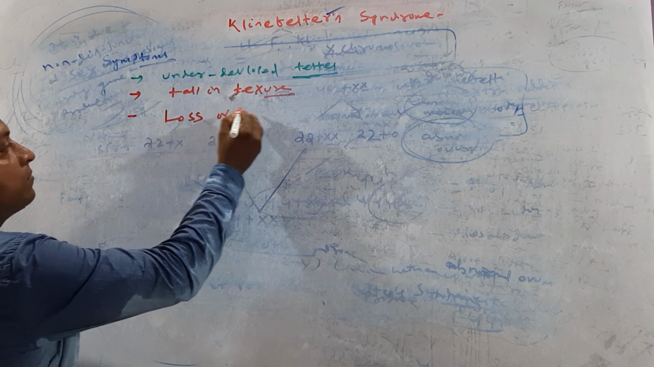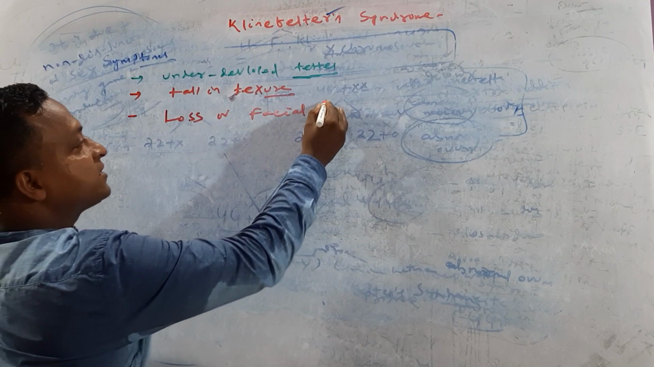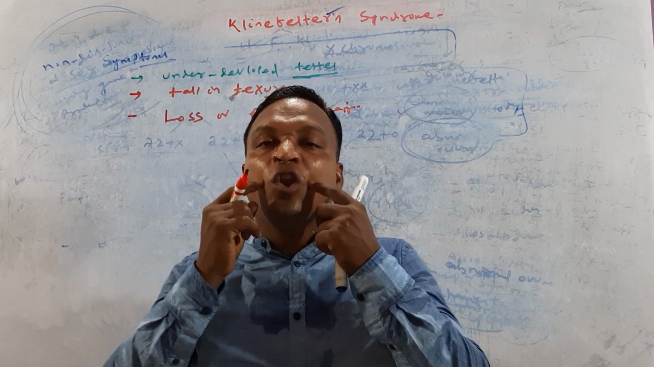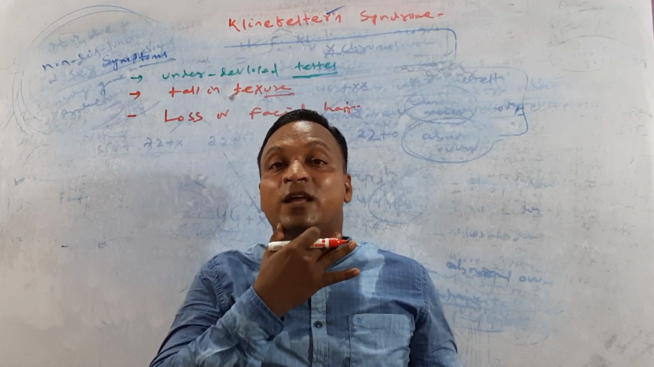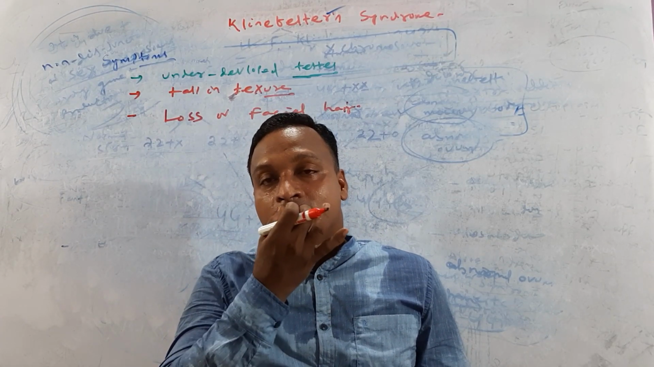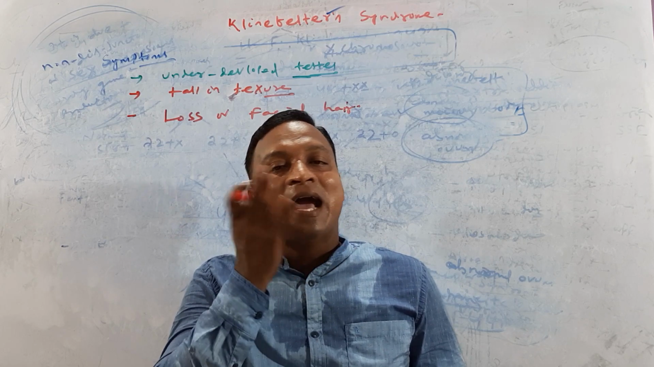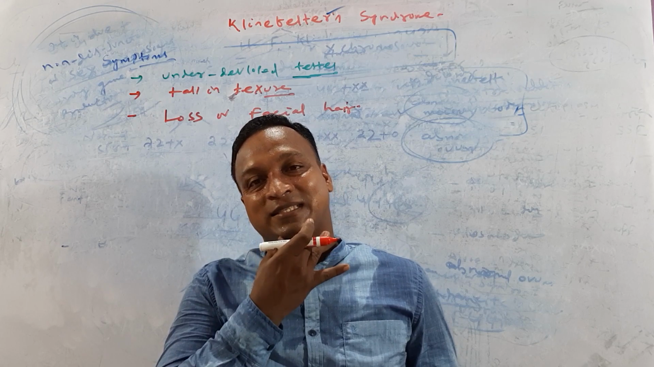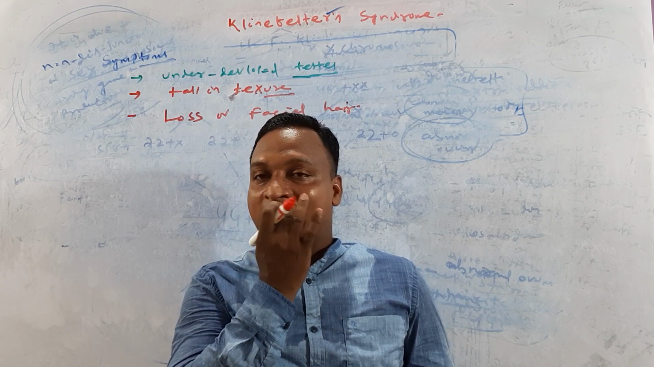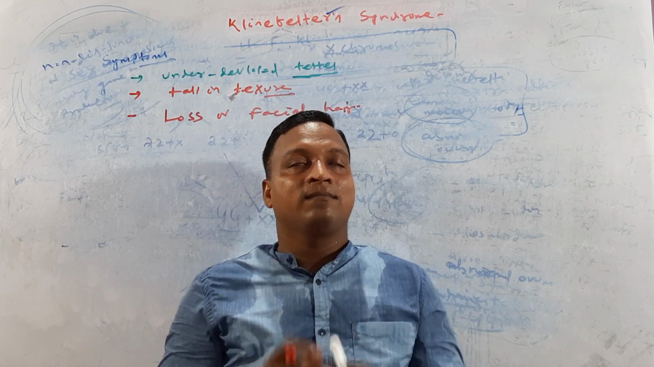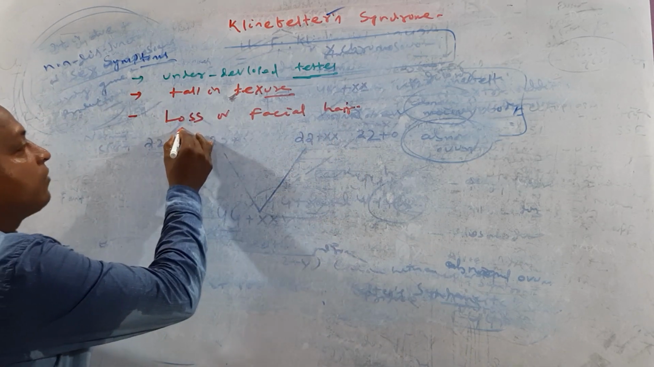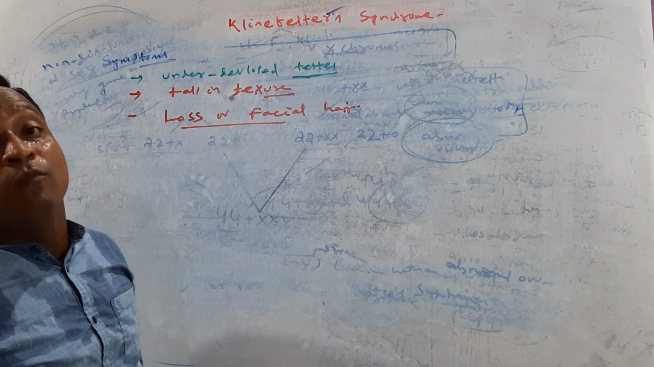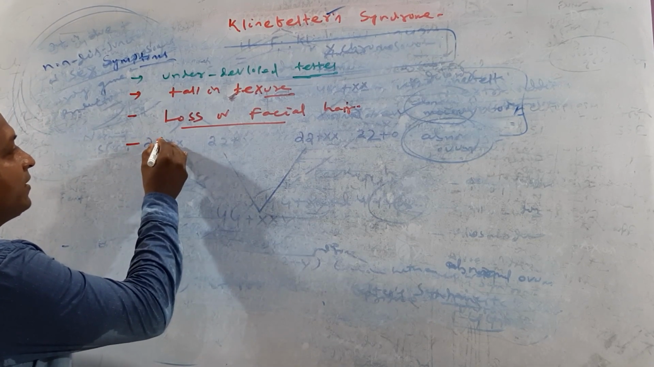Loss of facial hair. In the face they don't have hair, meaning they lost mustache as well as beard. Clear? My mustache is not available, and beard. So we can call that loss of facial hair, or we can write loss of beard and mustache.